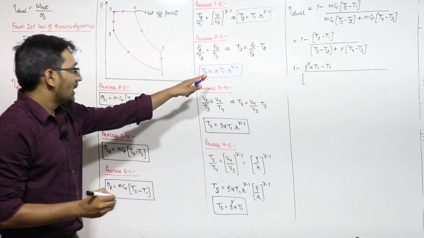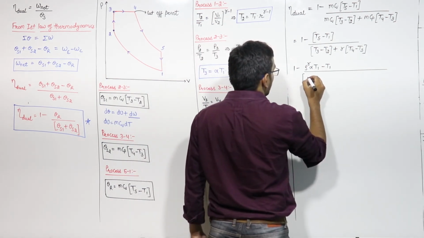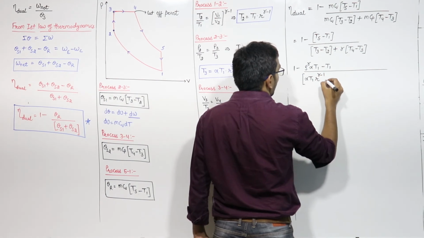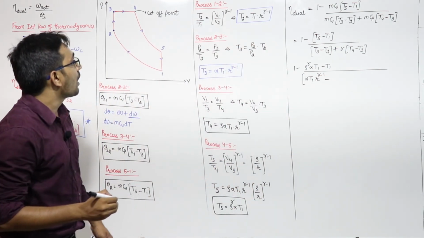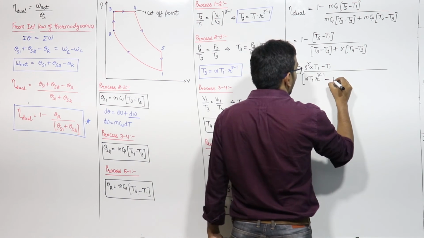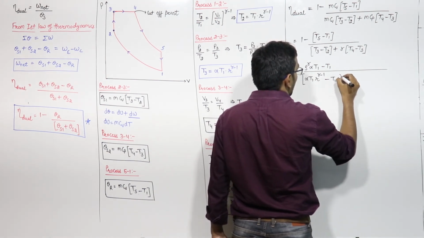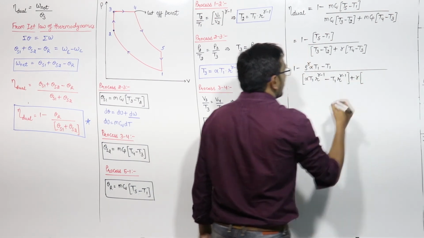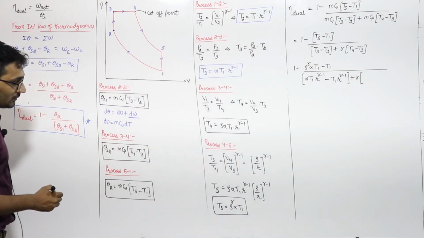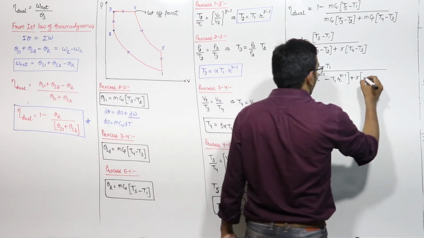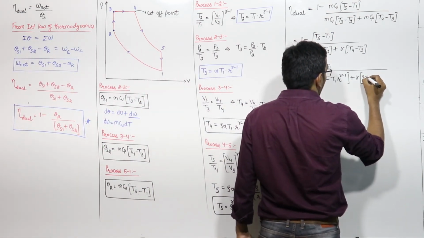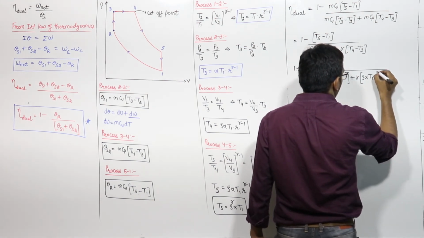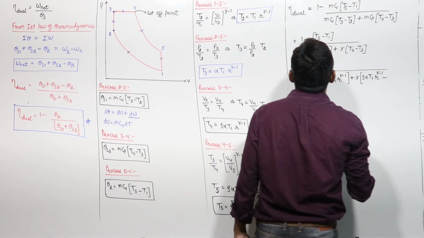T3 is alpha T1 r raised to power gamma minus 1. Alpha T1 r raised to power gamma minus 1 minus T2, which is T1 into r raised to power gamma minus 1, plus gamma times T4, which is rho alpha T1 into r raised to power gamma minus 1, minus T3.